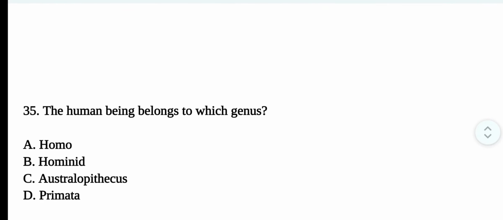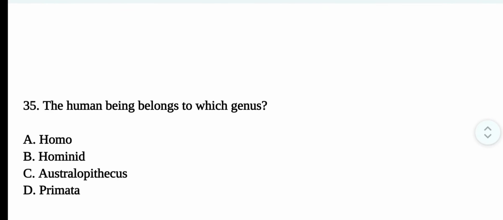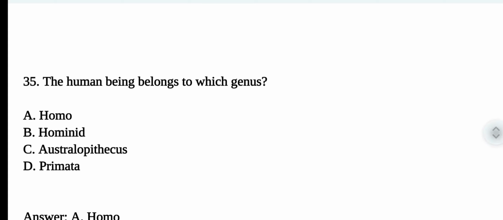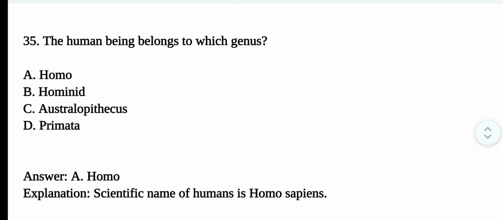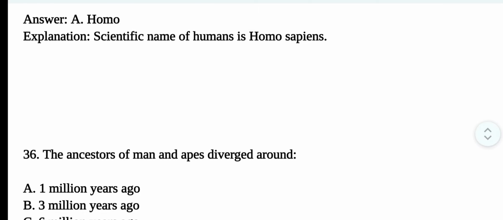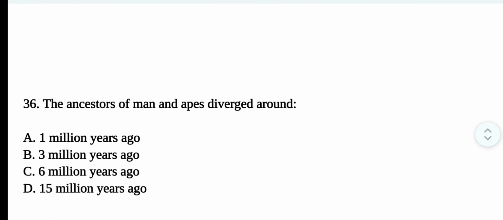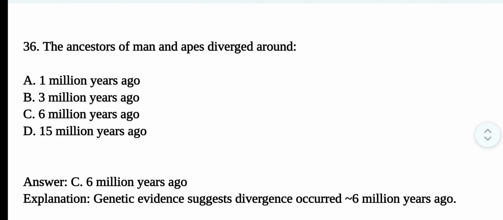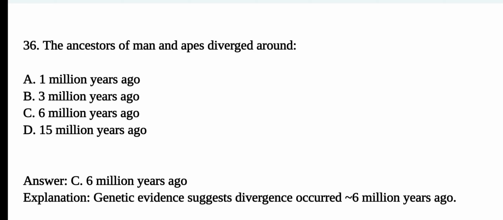Question number 35. The human being belongs to which genus? The correct option is option A. Homo. The scientific name of humans is Homo sapiens. Question number 36. The ancestors of humans and apes diverged around? The correct option is option C. 6 million years ago. Genetic evidence suggests divergence occurred approximately 6 million years ago.